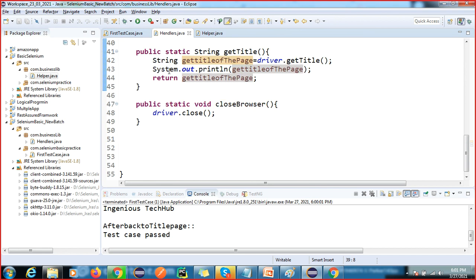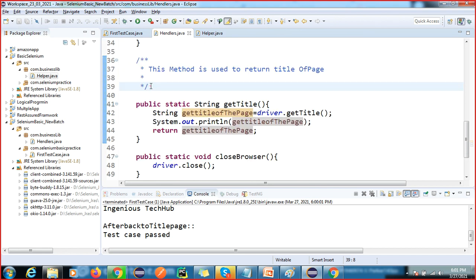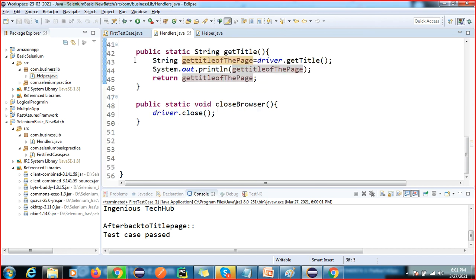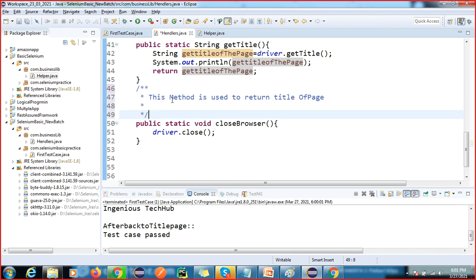Understood right? It only captures the title, but my requirement is that I want to verify the title. You have to create a reusable method to verify the title. This method is used to close the browser.